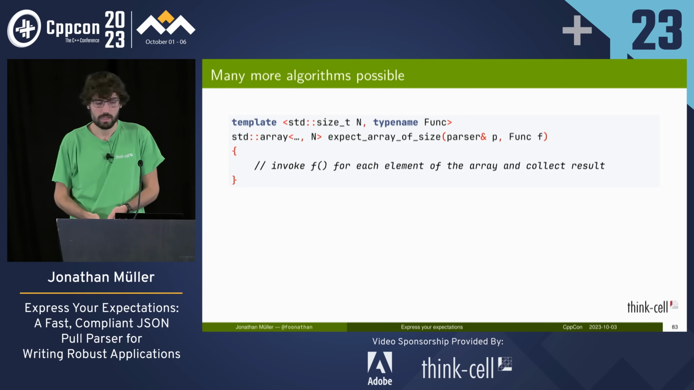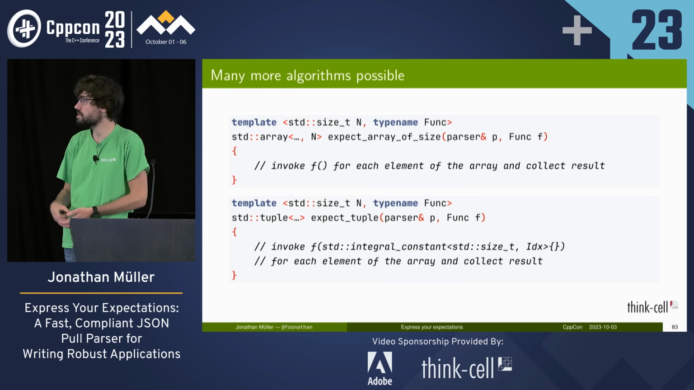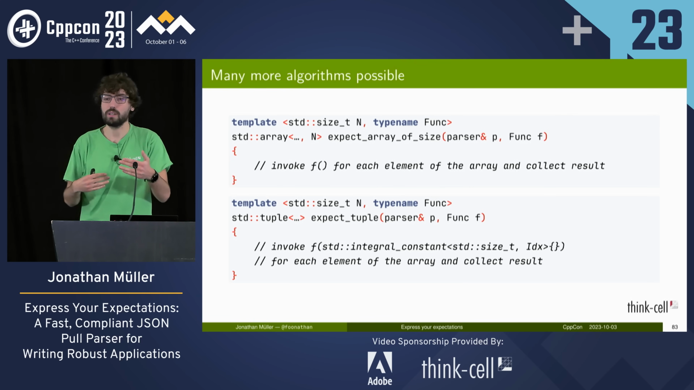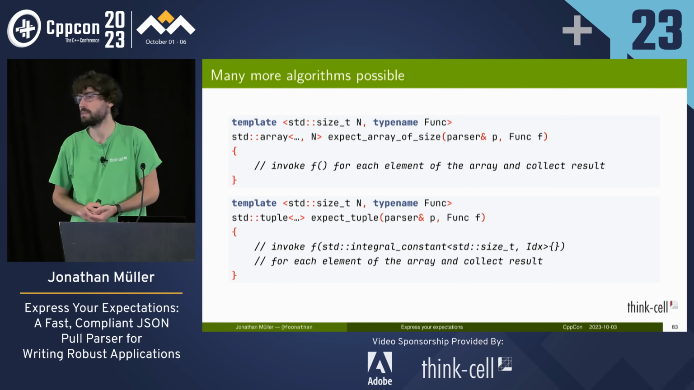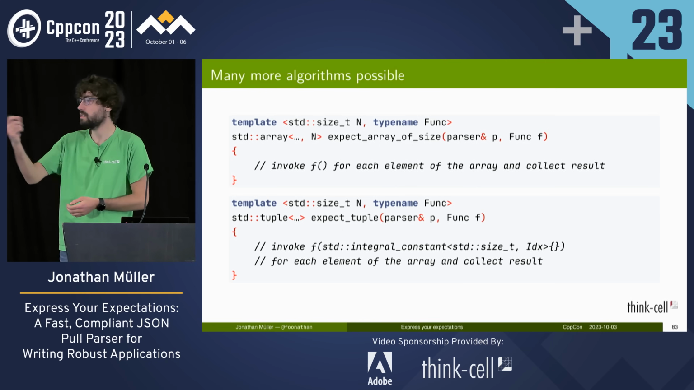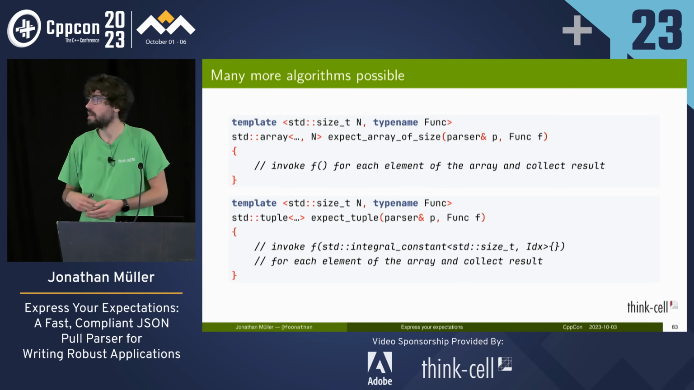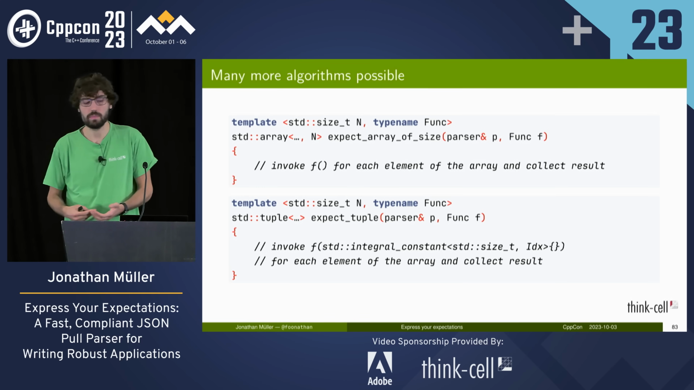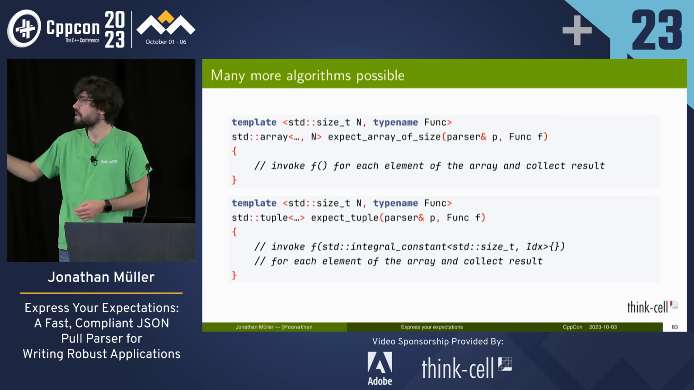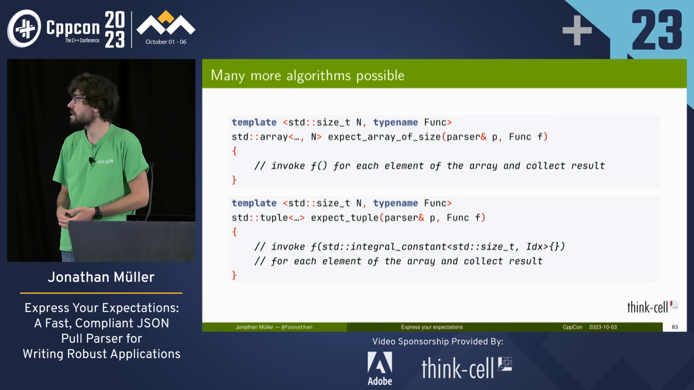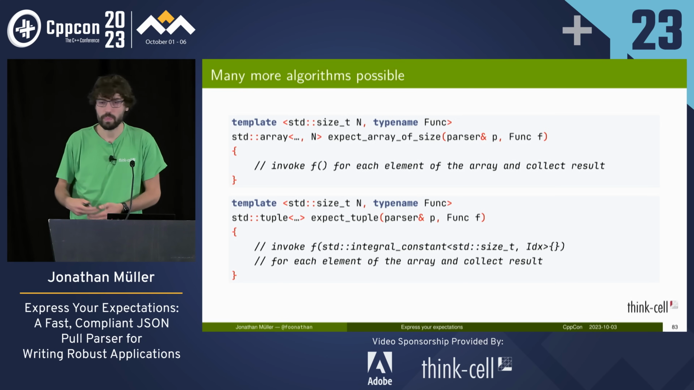We can also support heterogeneous arrays, so we can have expect tuple that invokes the function with an integral constant index, and then the function is an overload set that can return different types. So for example, a function called with size t integral constant 0 can call expect number and return a number, but called with size t 1, it can call expect string and return a string, and then expect tuple will give us a tuple of int and string, right? And that way we can parse heterogeneous arrays of a given size when we have a particular order.